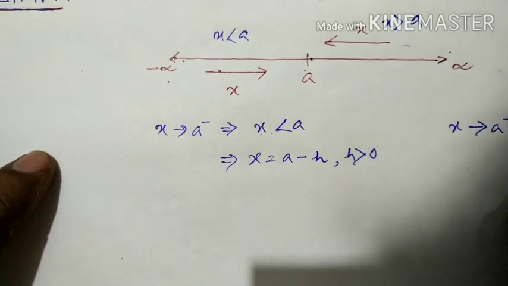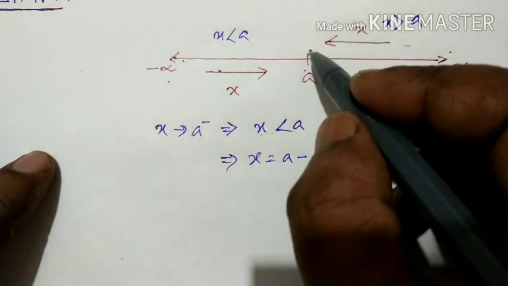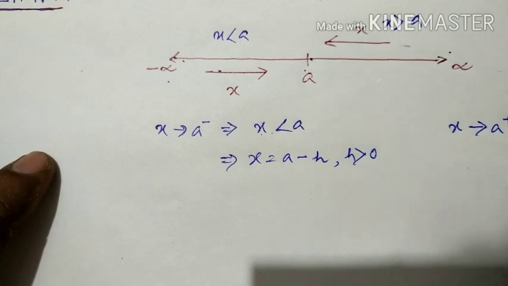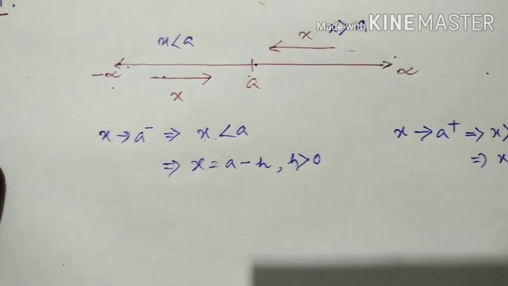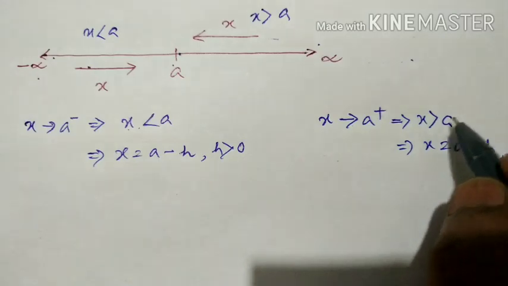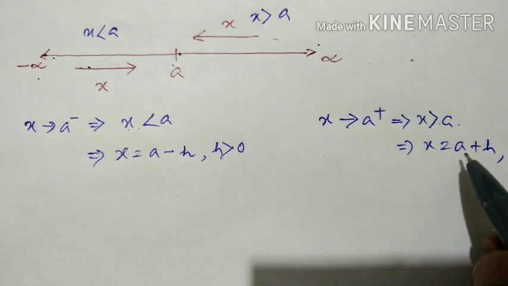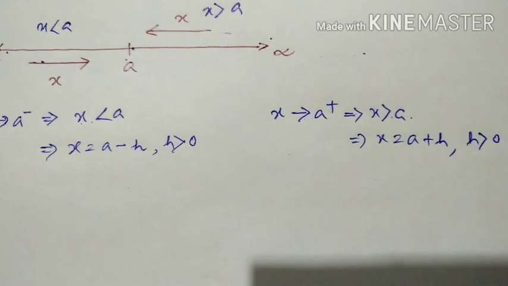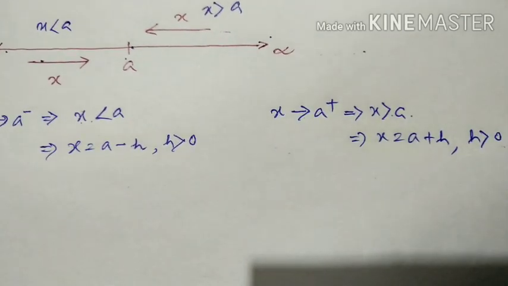And x tends to a plus means x approaches a from the right, that is, x is greater than a, and you can write x equal to a plus h, where h is a small positive quantity.